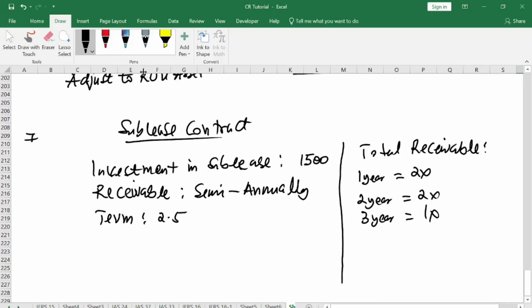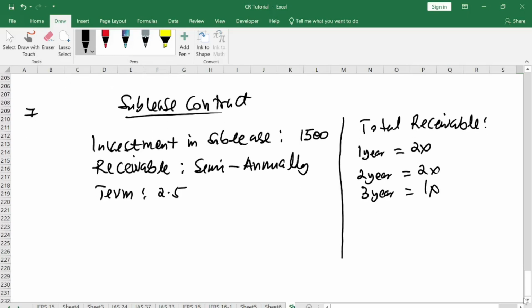Right. So that is how the receivable under this sublease contract is. When you add it, it will be 5 times receivable. So if you want to know the total receivables, it will be 1,500 times 5. That will give you total receivables. So which is what?